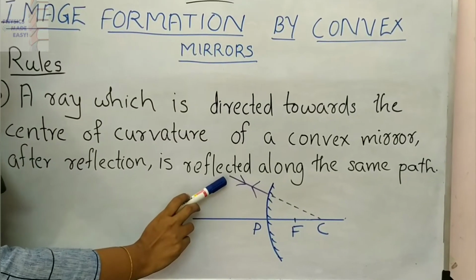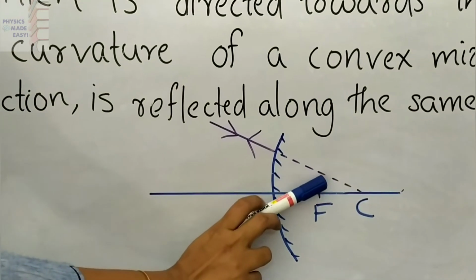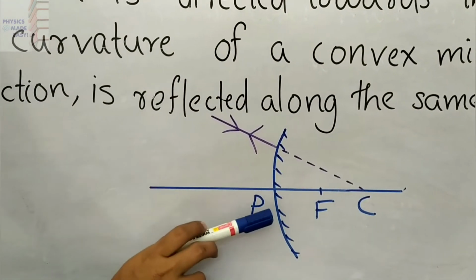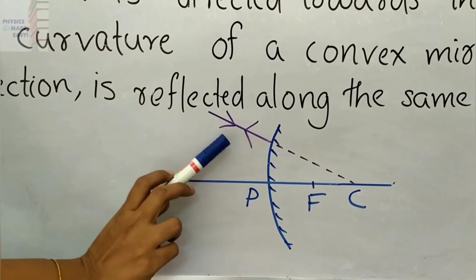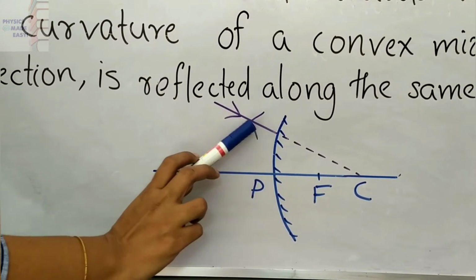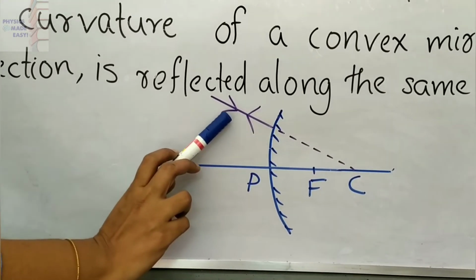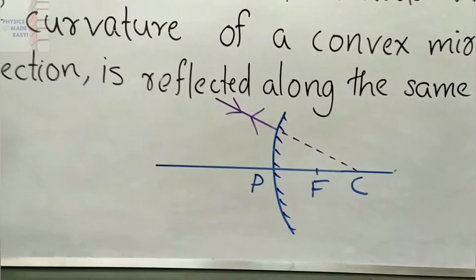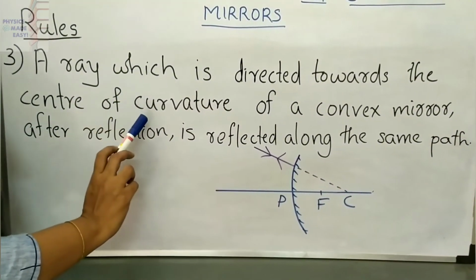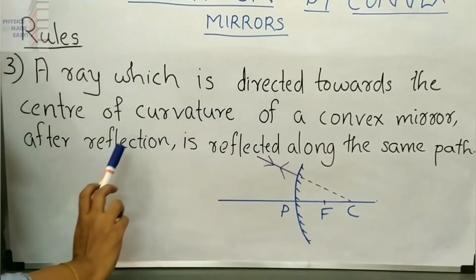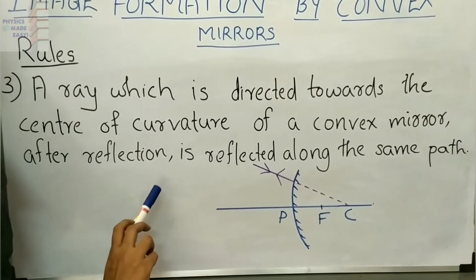Here you can see an incident ray that is directed towards the center of curvature of this convex mirror. What will happen to this ray after reflection? Here you can see that it will retrace the same path, it will reflect back along the same path. A ray which is directed towards the center of curvature of a convex mirror after reflection is reflected along the same path.